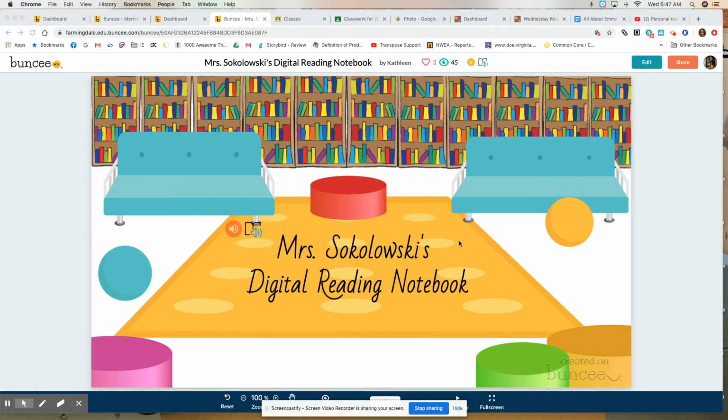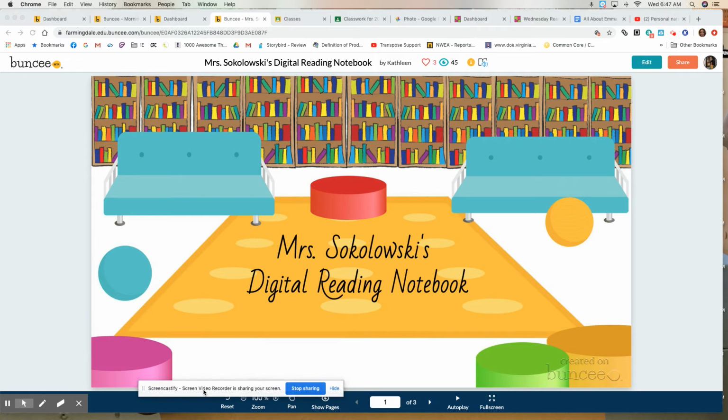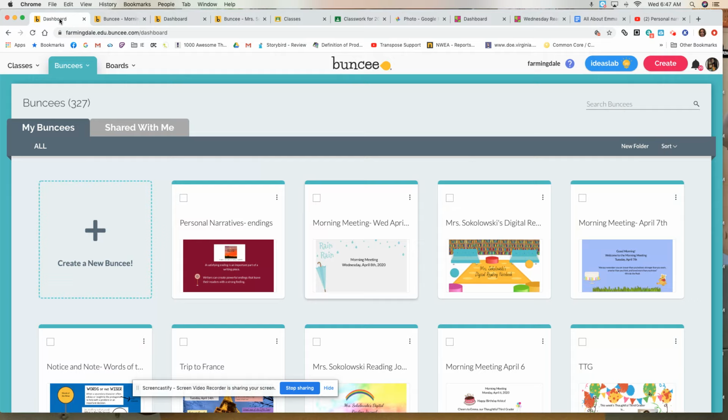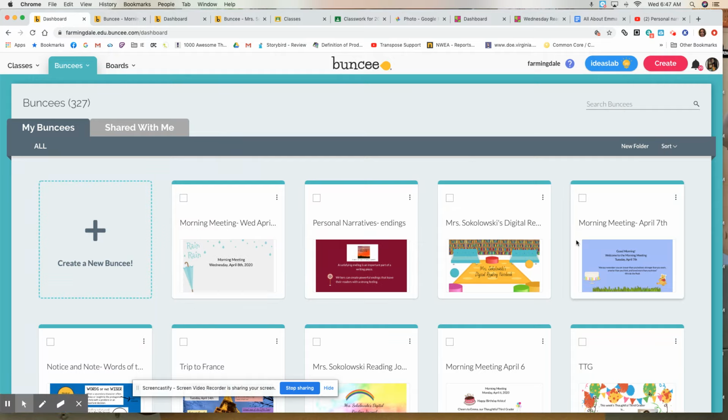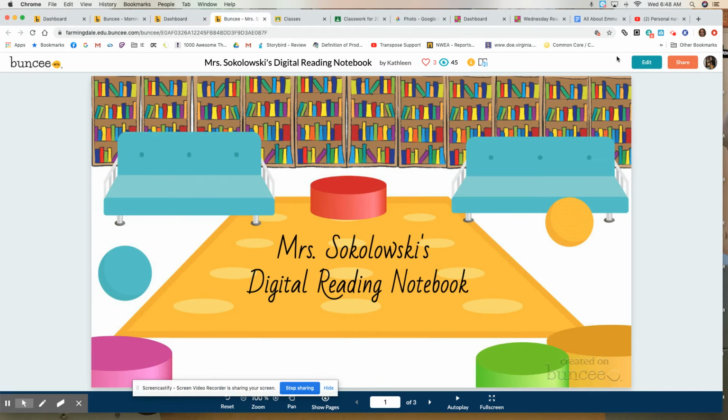Today we're going to look at our digital reading notebook again and add a page to it. So what you would want to do is go back into Bunsy, and you have a dashboard. You're going to select your digital reading notebook from the list of Bunsies. I had already selected mine. You want to make sure that you're in the edit button. If you don't go to this button, then you are not able to change anything. So you want to click edit.